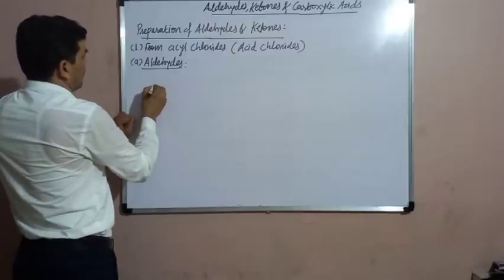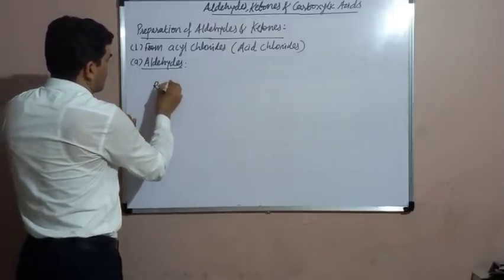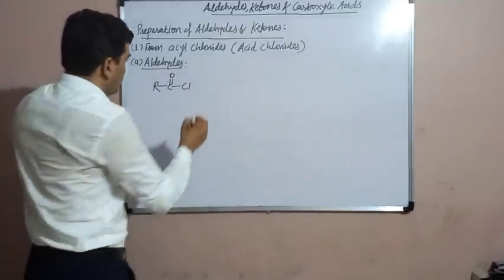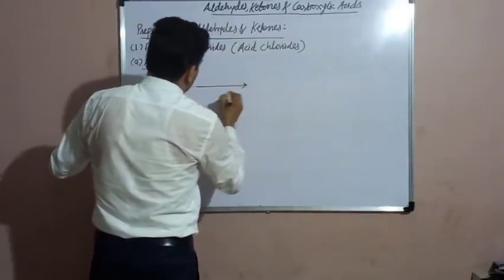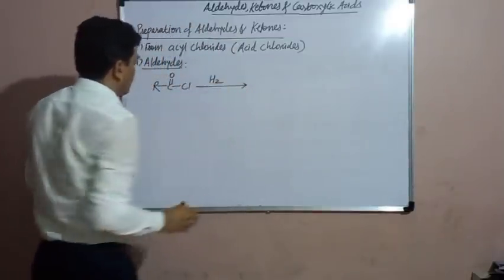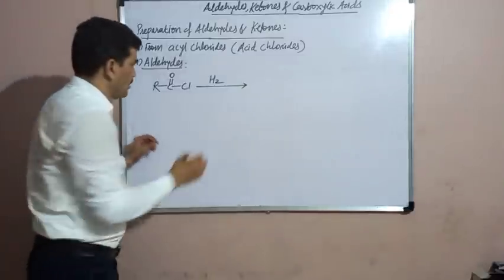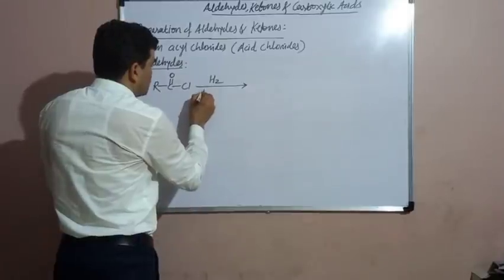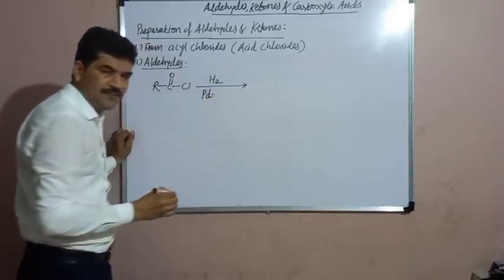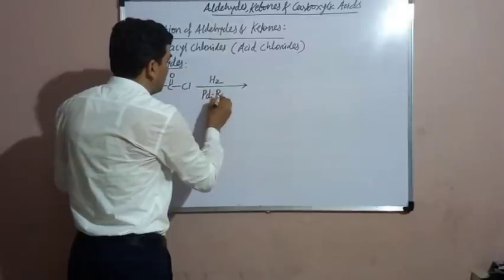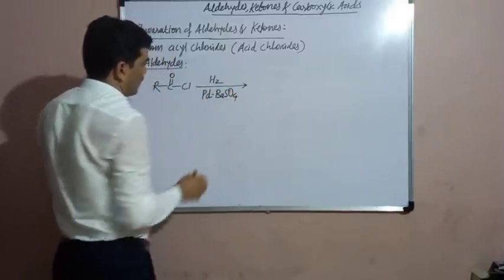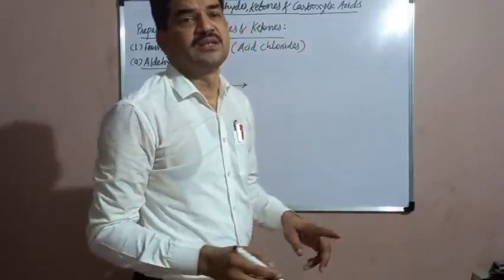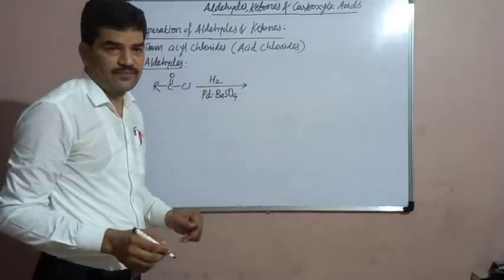Here the acyl chloride, which has general formula RCOCl, is reduced by addition of hydrogen in presence of catalyst Pd, palladium, which is poisoned by BaSO4. Palladium is the catalyst, but here the catalyst is poisoned by BaSO4.